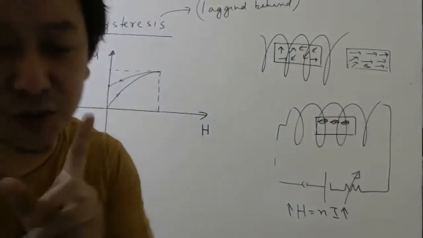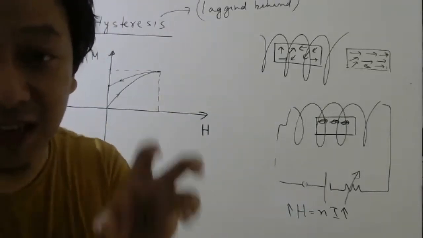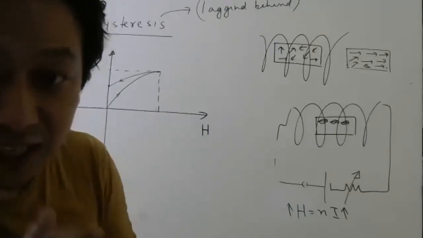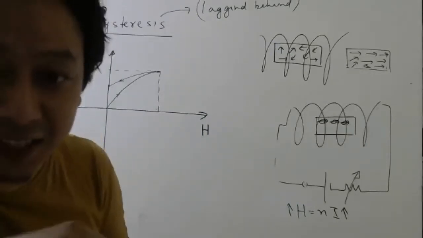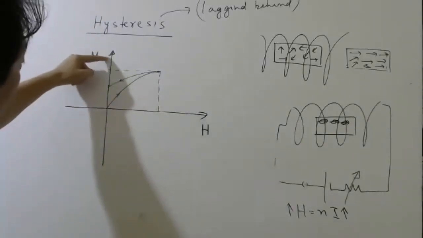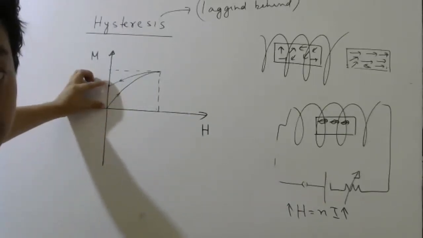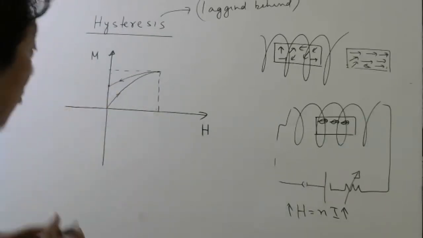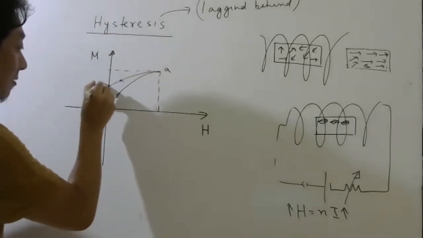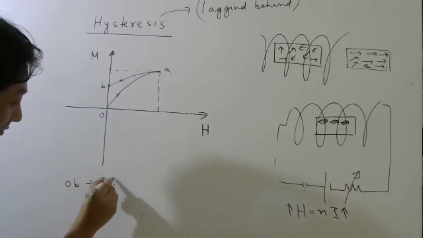And all this happens, if you think carefully, because of the domains. If you remember, in ferromagnetic materials, there are some domains which make the atoms stay in the same direction. Because of that interaction, even when the external magnetic field is reduced to 0, your magnetization has not gone to 0. This much amount of magnetization is left in the material. That amount is called, if I call this O and this A, and this B, then this OB is called retentivity.